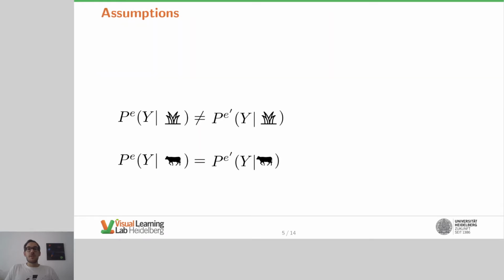Now we can deduce the assumptions coming from this consideration. The conditional probability of the animal classes given only the background, like grass, differs due to country. Here E could stand for Ireland and E prime for Argentina. This might be because the cows are photographed against different backgrounds according to their location. So in this case the relation is not stable. However, the relation of what constitutes a cow to the class label should be stable across all environments.